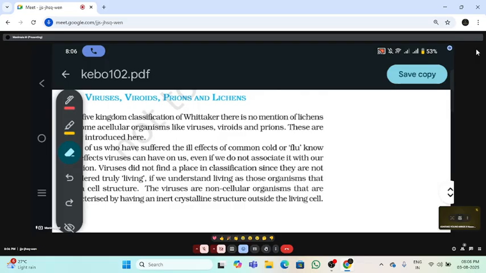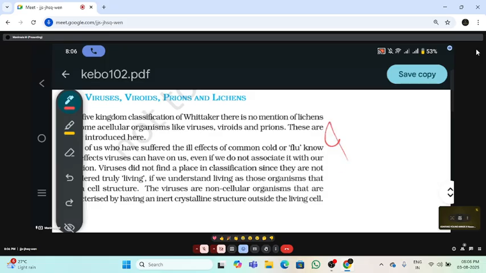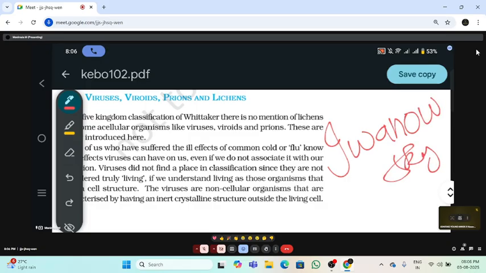The characteristic was identified by? Viruses are filterable. Who identified this characteristic? Who discovered it? Ivanovsky. Please make a note of it. Ivanovsky, I-W-A-N-O-W-S-K-Y. Ivanovsky is the scientist who showed that viruses are filterable.